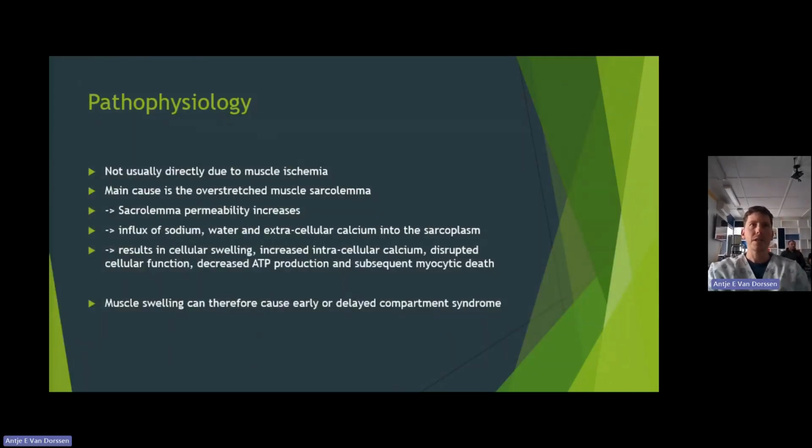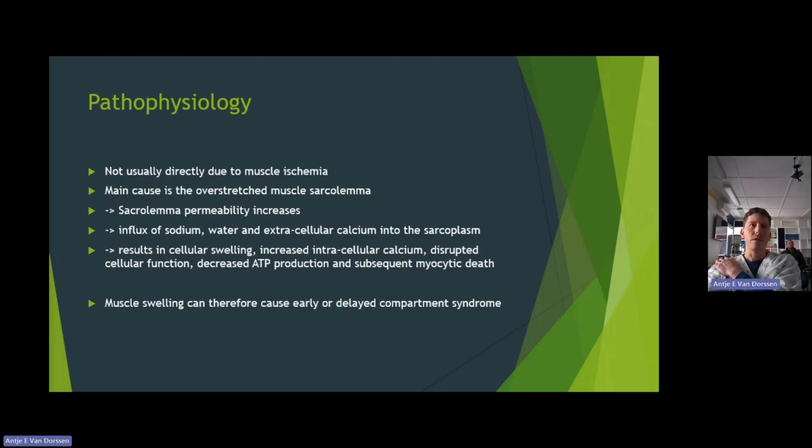The pathophysiology, it's not usually directly due to muscle ischemia, but it's due to an overstretched muscle sarcolemma, which causes permeability to then increase. And that causes an influx of water and extracellular calcium into the sarcoplasm, and that results in cellular swelling, increased intracellular calcium, disrupted cellular function, and decreased ATP production, which results in the death of the cell.